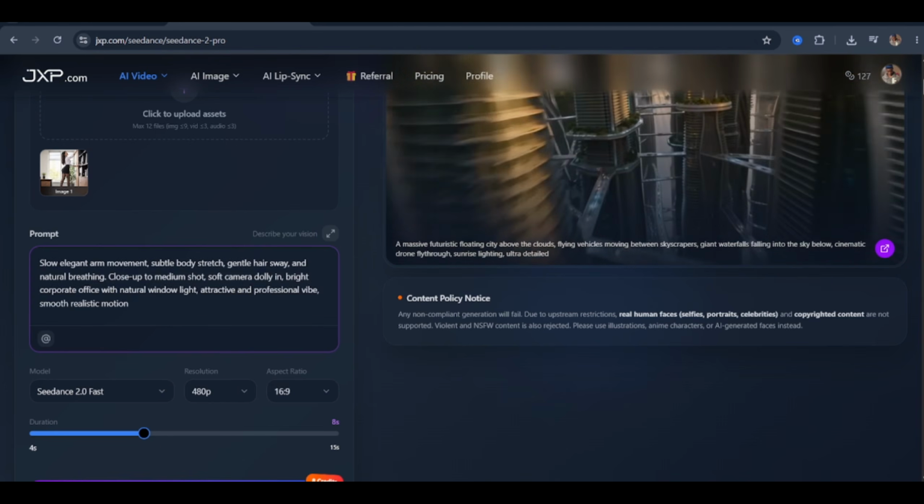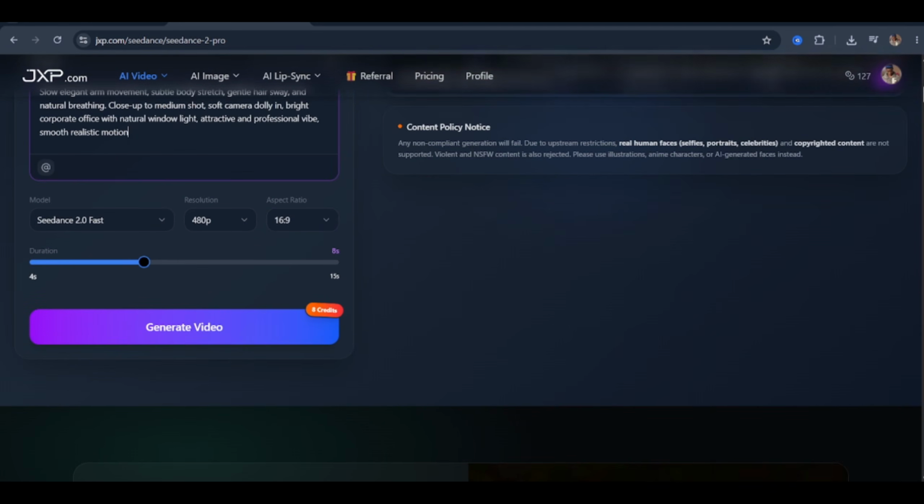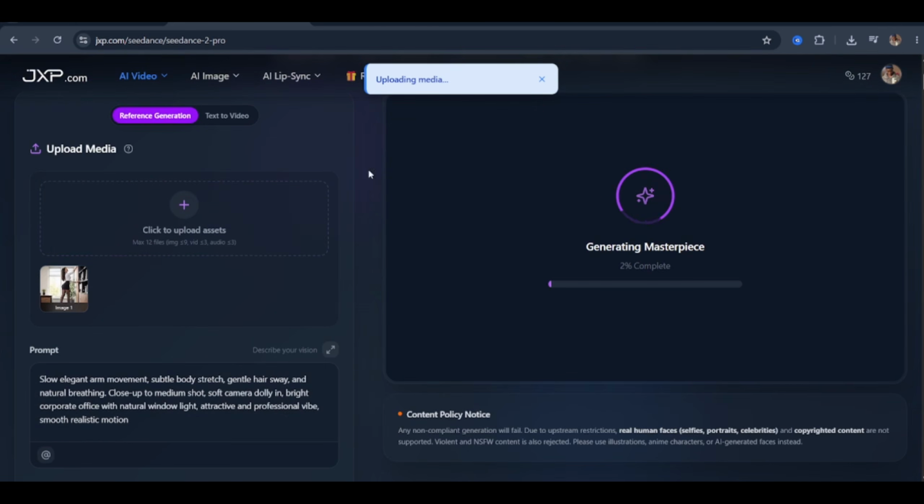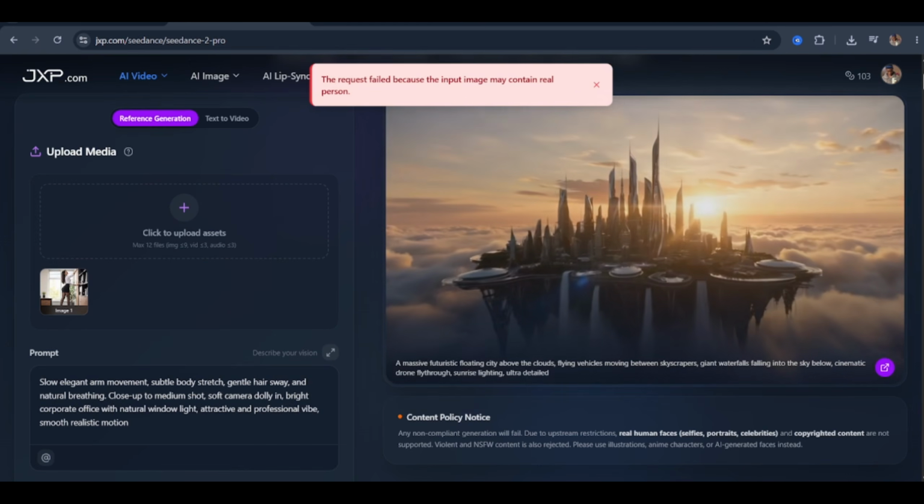Now, here's where things get interesting, because I want to take this high-quality GPT Image 2 generated image and use it as the visual foundation for AI video generation through Seedance 2. So here's the workflow. I'm loading the GPT Image 2 output directly into the Seedance 2 image-to-video interface, pasting in my motion prompt from Claude, configuring the settings: model set to Seedance 2, resolution at 720p, aspect ratio locked to match our image format, duration set to 8 seconds to start. Let's hit Generate and the platform flagged the request.